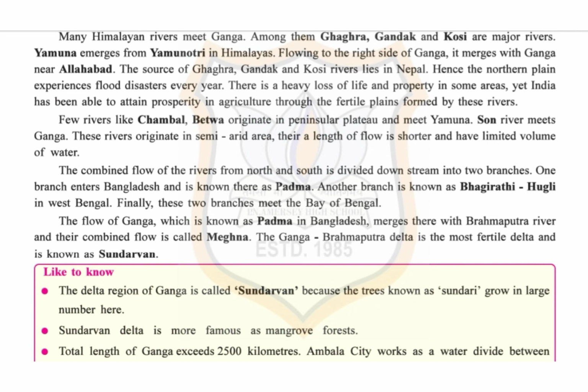Students, you can underline this sentence. It can come in the exam for 1 mark. Another branch is known as Bhagirathi, Hooghly in West Bengal. Finally, these two branches meet the Bay of Bengal. Now, the flow of Ganga, which is known as Padma in Bangladesh, merges there with Brahmaputra river and their combined flow is called Meghna. The Ganga Brahmaputra delta is the most fertile delta and is known as Sundarban.